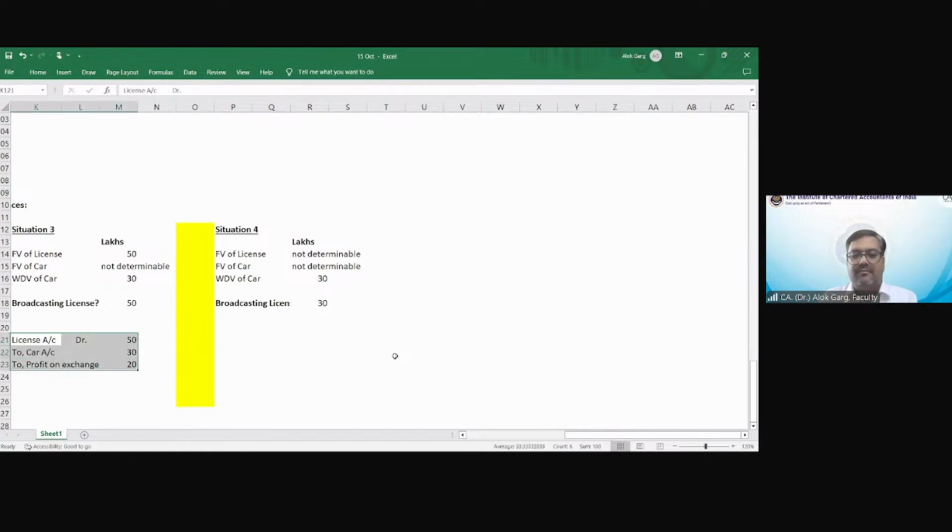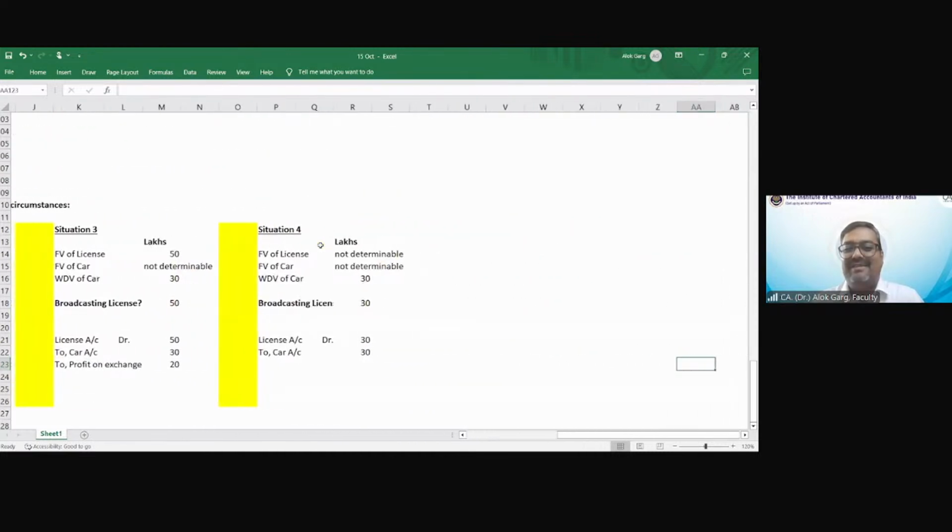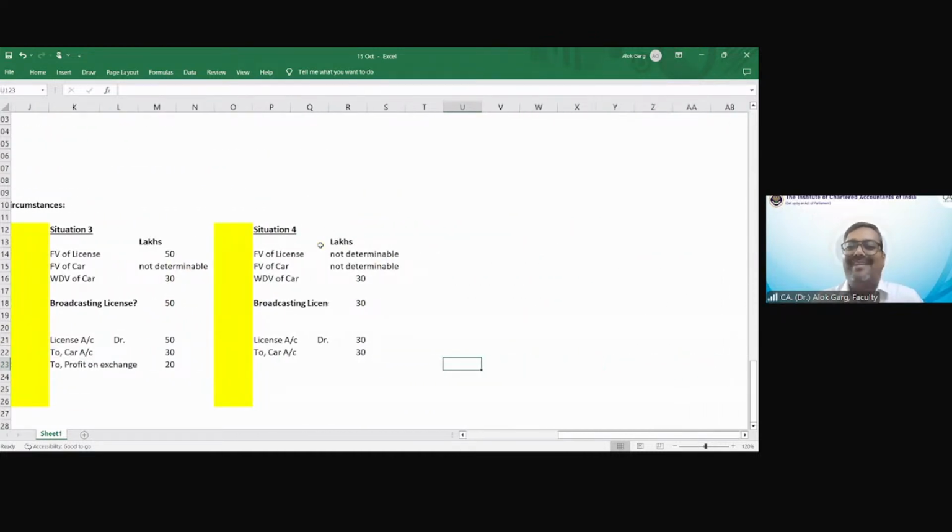License account debit to car, both at 30. There is no profit. Is there still any doubt? Is there any doubt? Yes or no? I have given you all the scenarios, all the situations, in case of exchange of asset, along with the accounting entries.